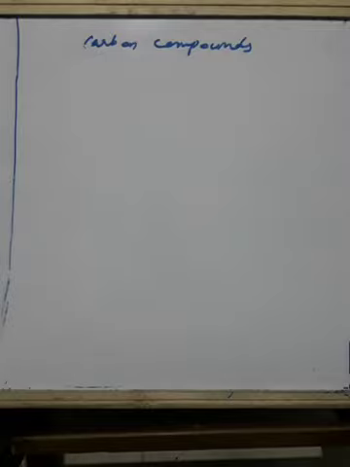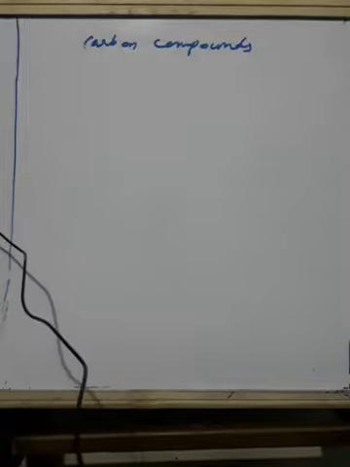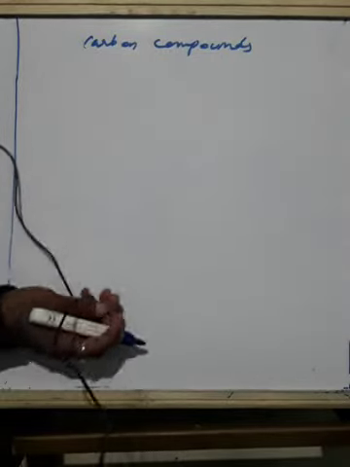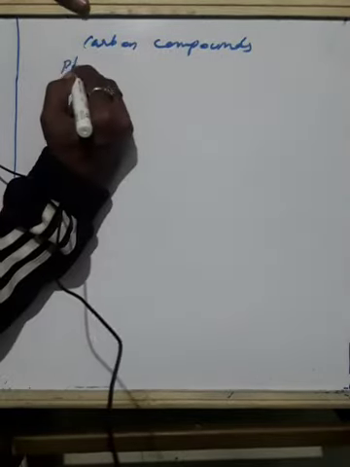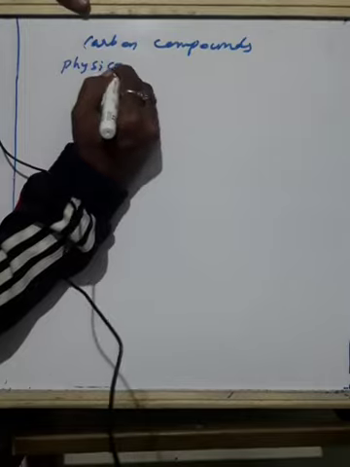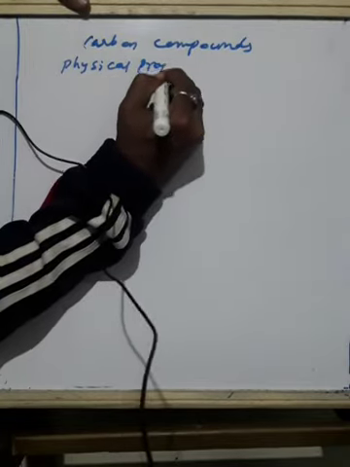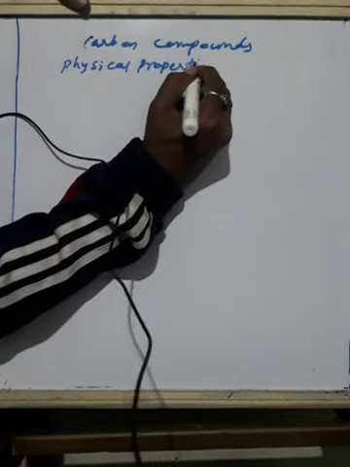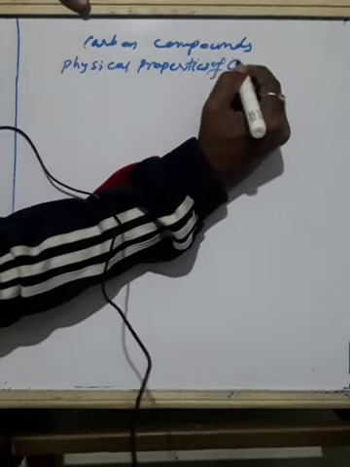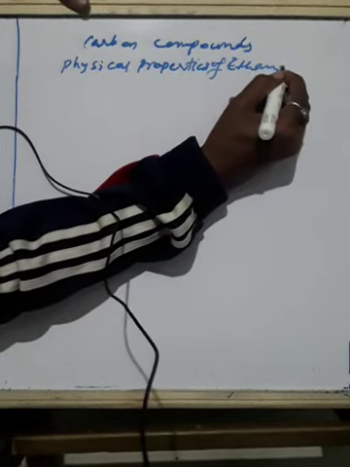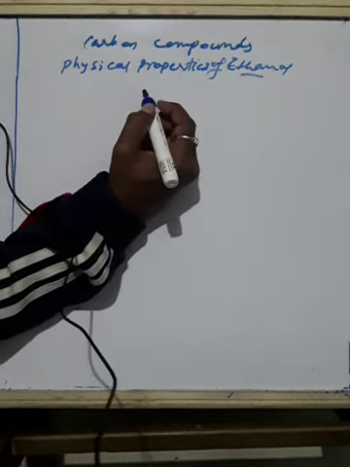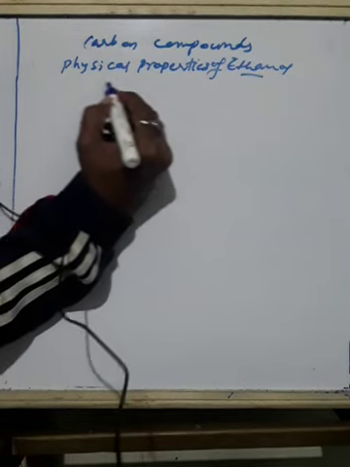How does alcohol react with sodium? Sodium is a metal. Okay. See, the chemical properties of ethanol or ethyl alcohol, due to reaction with sodium.